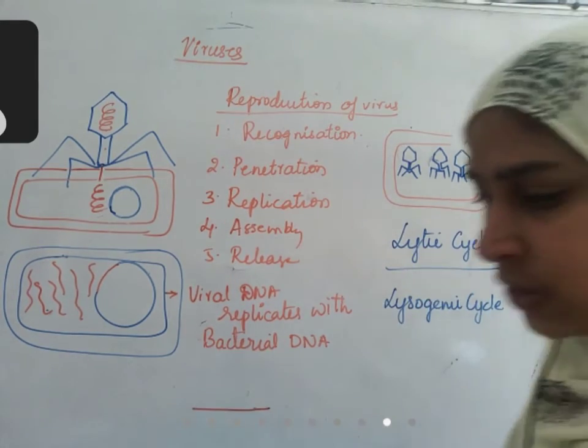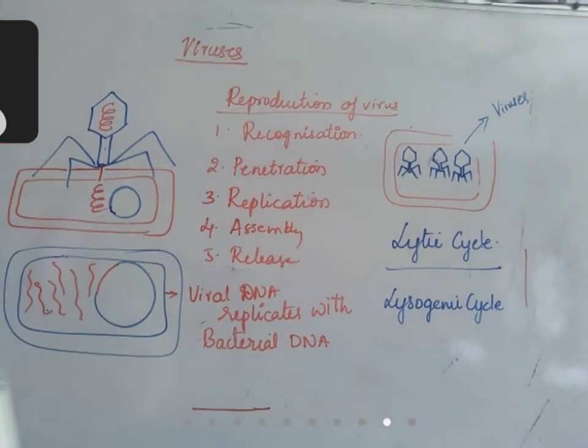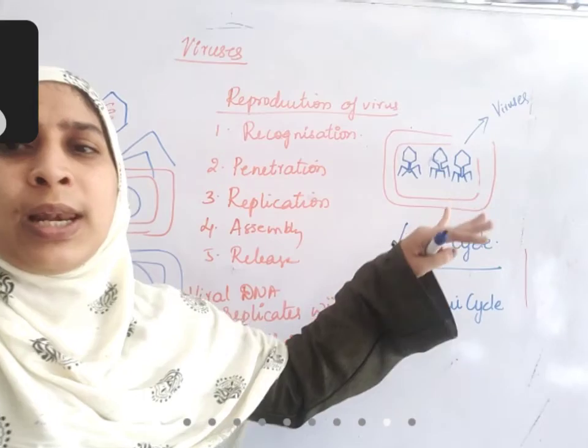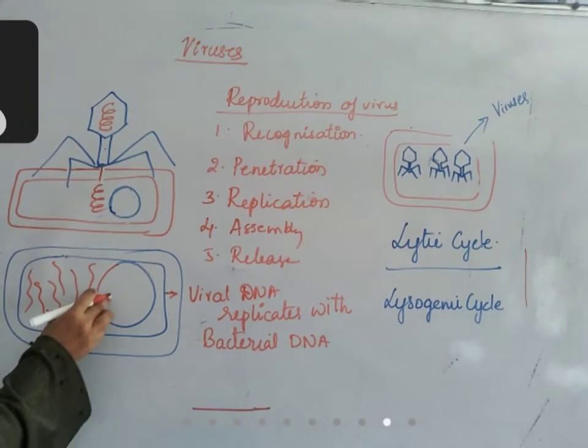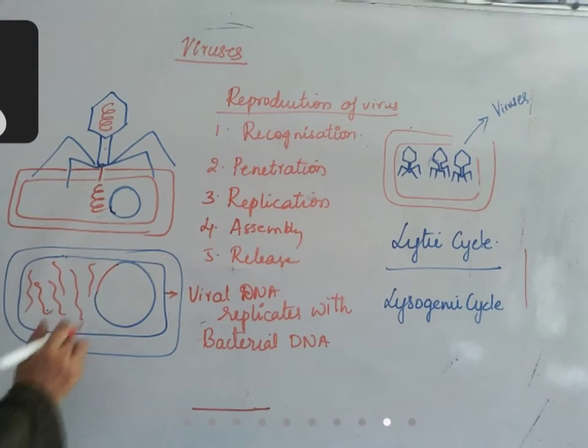What happens in the lysogenic cycle is, the virus knows well that once it is out of the bacterial cell, it is not alive. So what it tries to do is it continues its life like this only. For so many generations, it continues like that only. It replicates with the viral DNA. I'll show you.